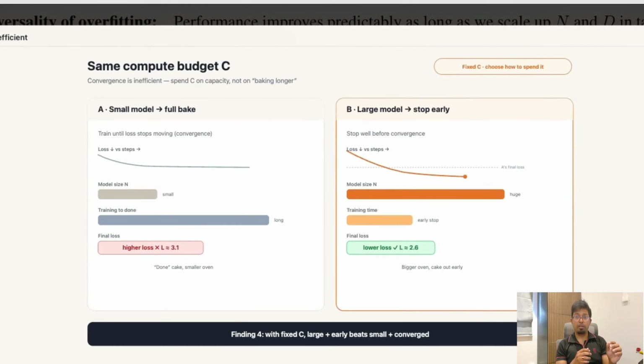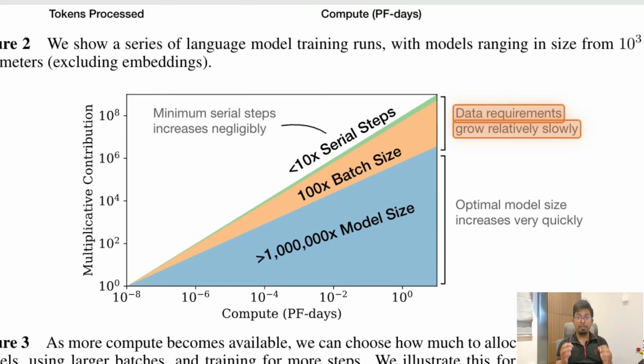A is a small model trained all the way to convergence. Its loss curve has gone flat. It means any more training is not going to yield any more results. B is the big model, stopped early. Its curve is still falling when we cut it off, and it's already below A's. That's the discovery. With a fixed budget, a very large model stopped short of convergence wins. It is better to train a bigger model and not wait till convergence than a smaller model which can learn smaller patterns and where you can train till convergence.